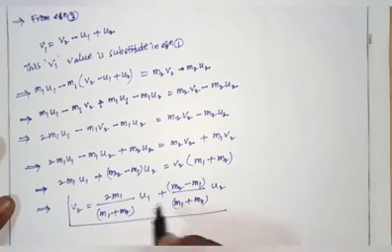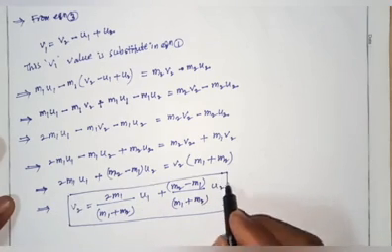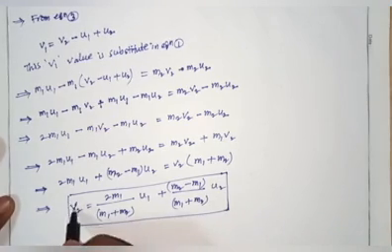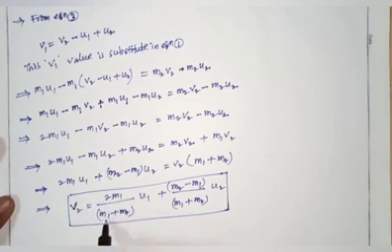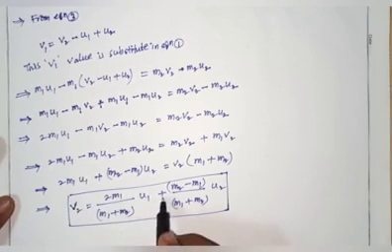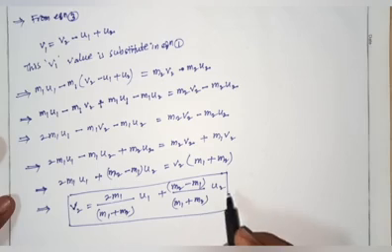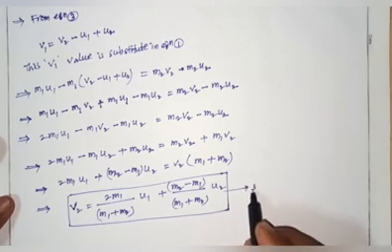So this is the final velocity of the second sphere: v2 equals 2m1 by m1 plus m2 into u1 plus m2 minus m1 by m1 plus m2 into u2. So this is equation number 5.